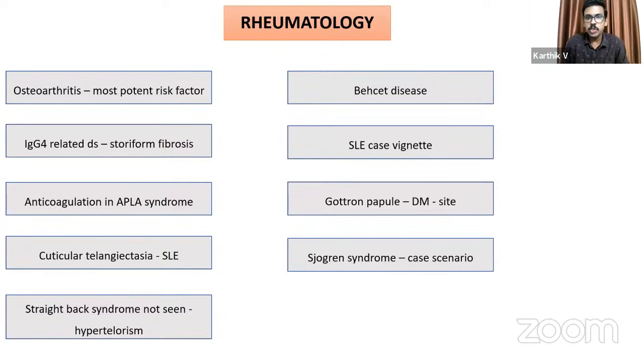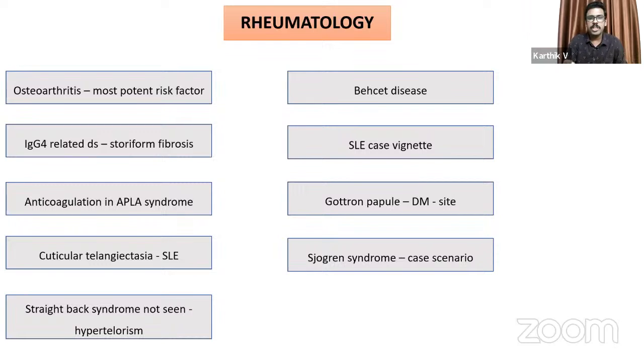So again, coming to rheumatology, we had around 9 questions, all from expected areas, and most of the questions were from Harrison itself. The osteoarthritis most potent risk factor, the storiform fibrosis, the straight back syndrome, Behçet's disease, everything were straight picks from Harrison. They just took the lines of Harrison and put them as the question.